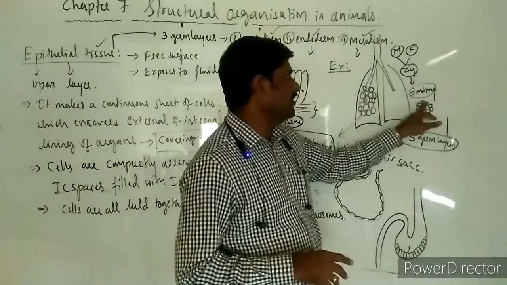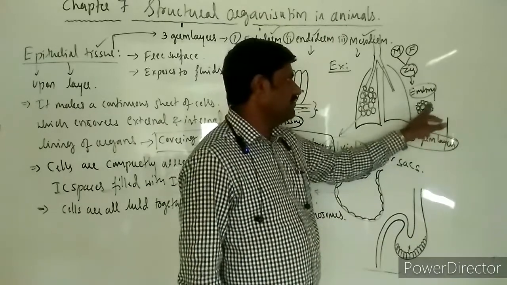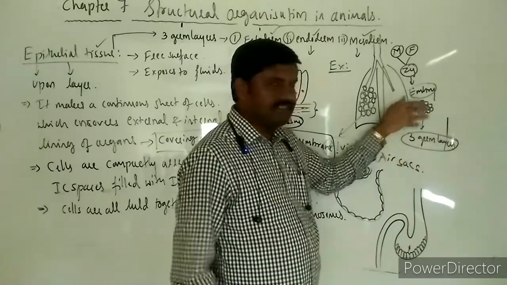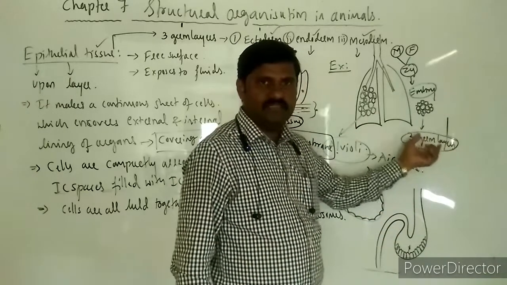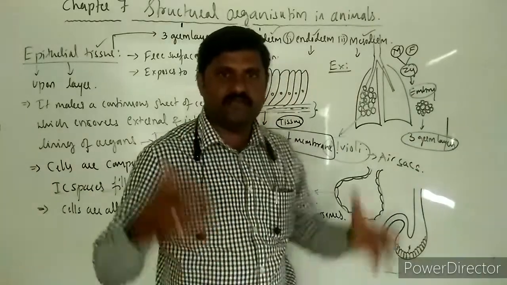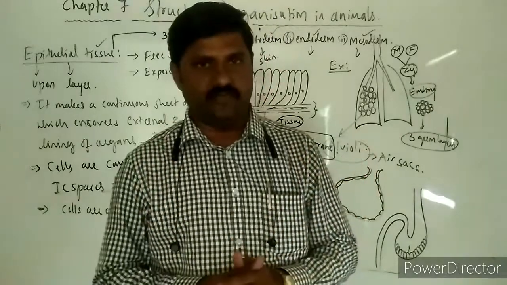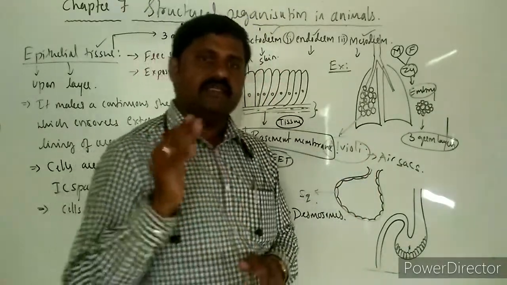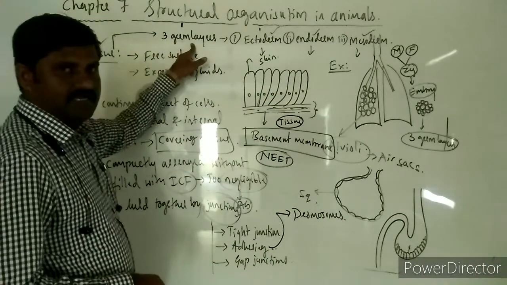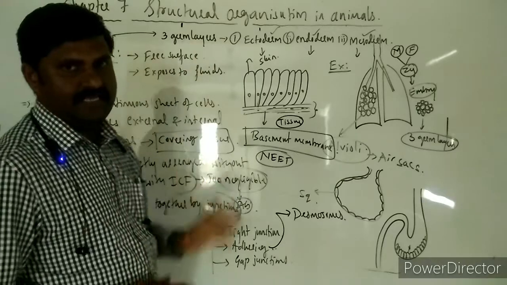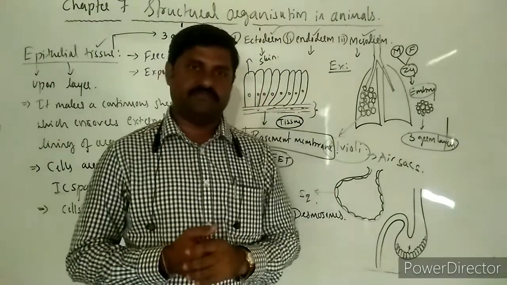Zygote develops into an embryo, and that embryo is a multicellular mass, and the cells of that multicellular mass separate themselves to form three germ layers, and from these three germ layers different internal organs as well as external organs are formed ultimately in animals, right? So this is how the epithelial tissue derives from three germ layers. So this is all about the characteristic features of epithelial tissues.